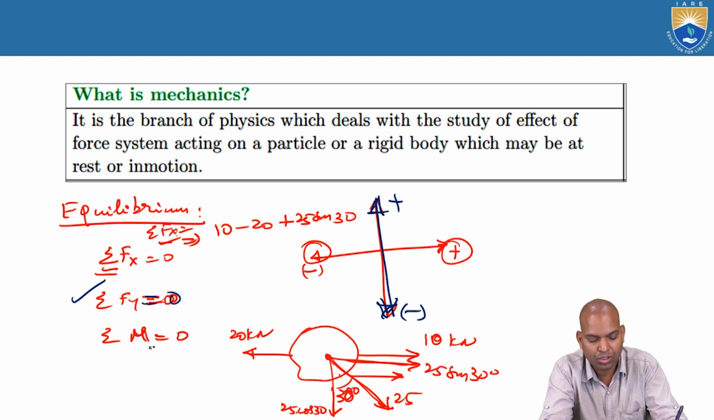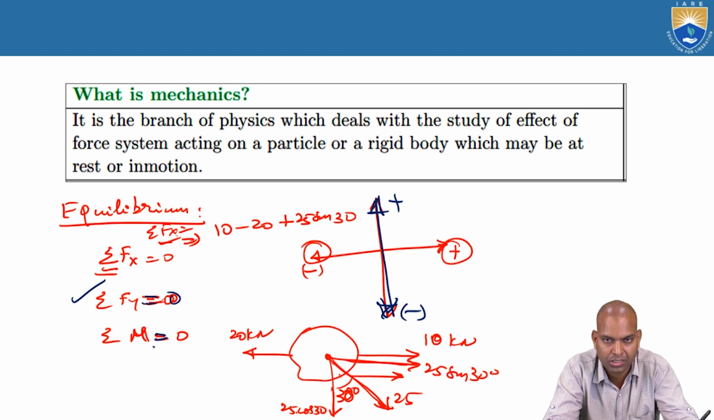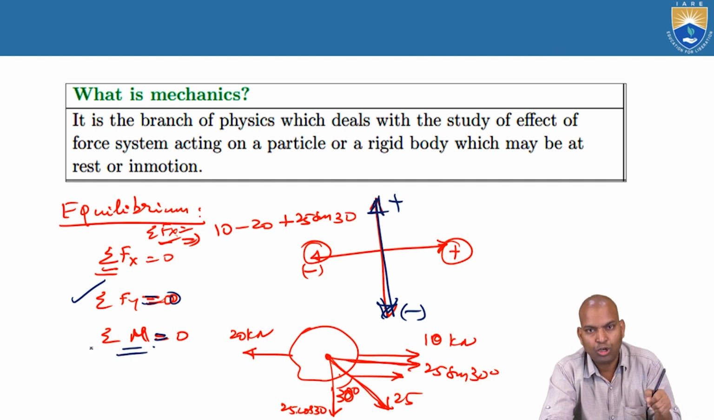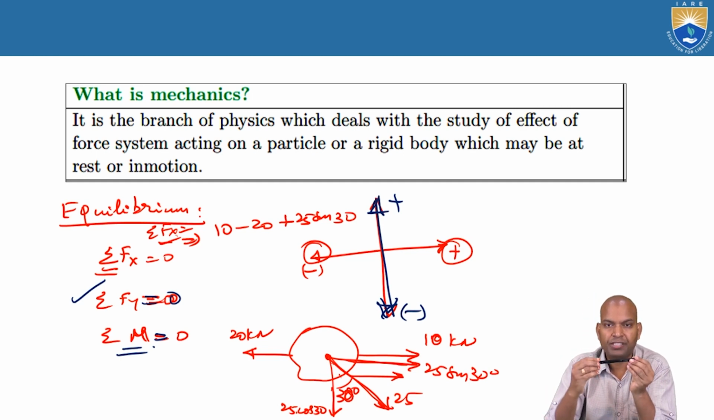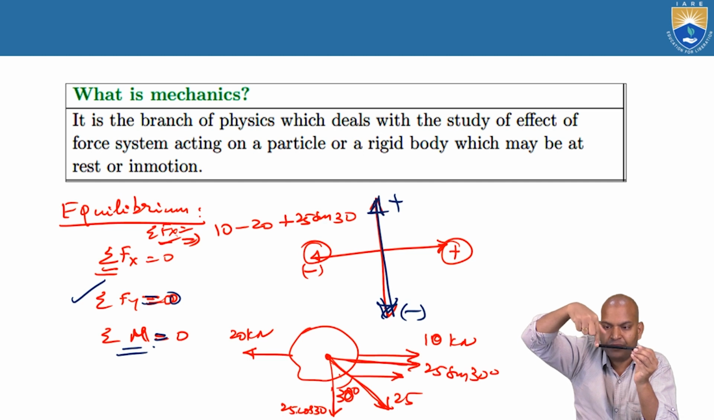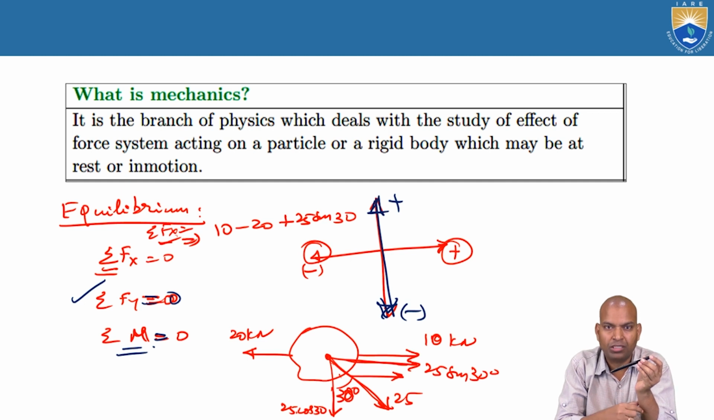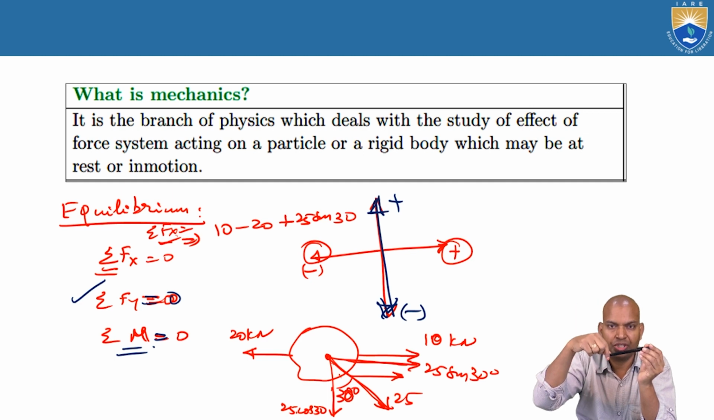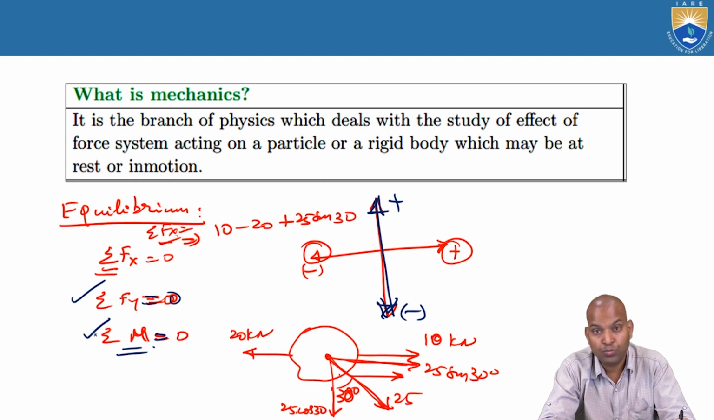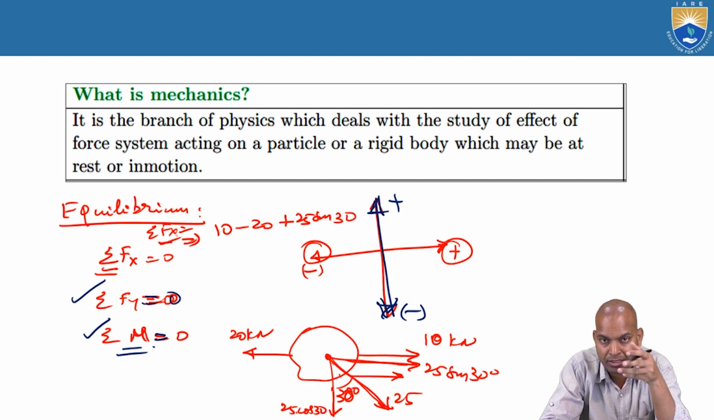And Σm equal to 0. What is Σm equal to 0? That is the moment equilibrium. The moment matter comes into rotation. This moment causes rotary motion, clockwise or anti-clockwise. Suppose it is fixed here. If you apply a force downwards here, it causes rotary motion about a point. The force into the perpendicular distance is known as moment. This moment is again of two types, clockwise moment and anti-clockwise moment.